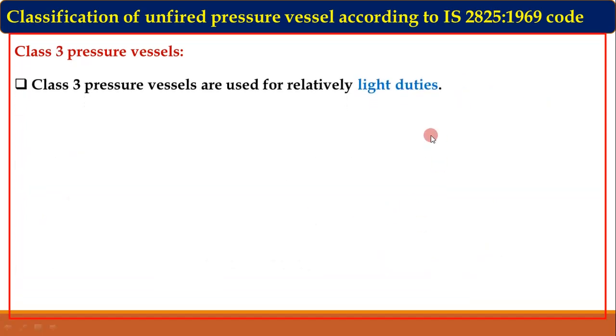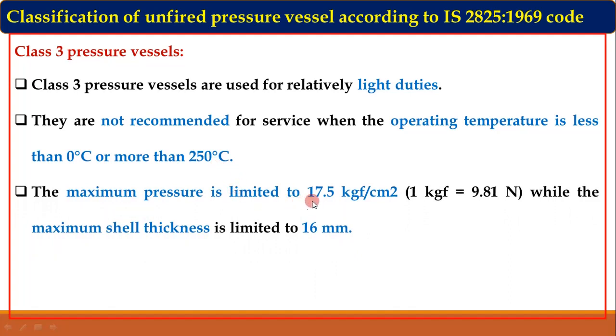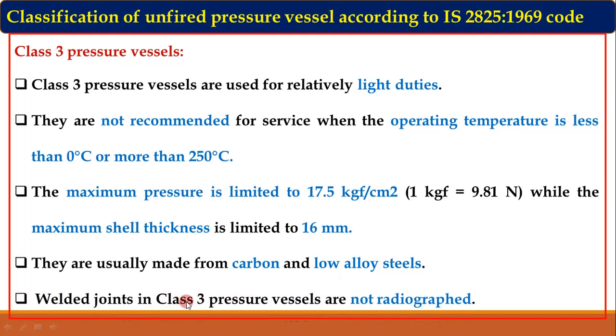Class 3 pressure vessels are relatively used for light duties. These pressure vessels are not recommended when the operating temperature is less than 0 degree Celsius or more than 250 degree Celsius. Maximum pressure is limited to 17.5 kgf per centimeter square and shell thickness is limited to 16 mm. Usually made of carbon and low alloy steels. And a very important point: these class 3 pressure vessels are not radiographed, so welded joints are not tested for any defect, as these are used for only light duties.